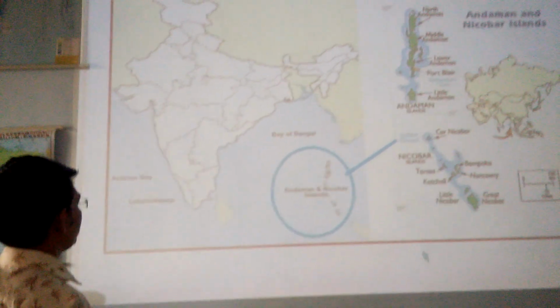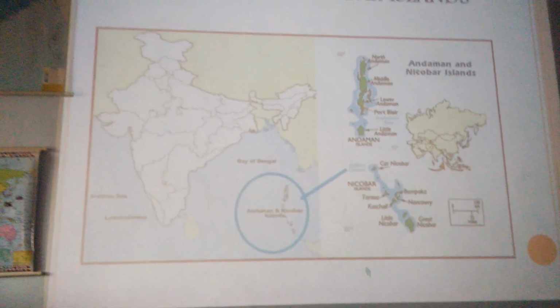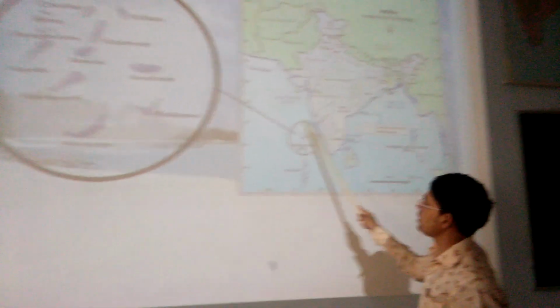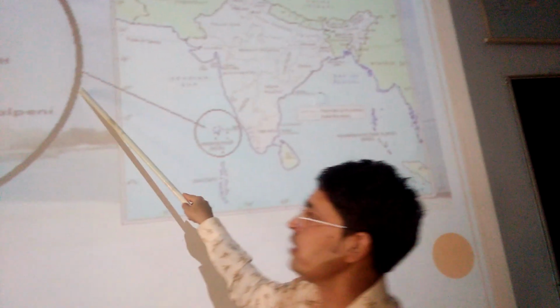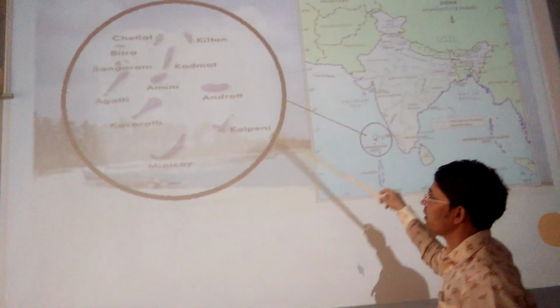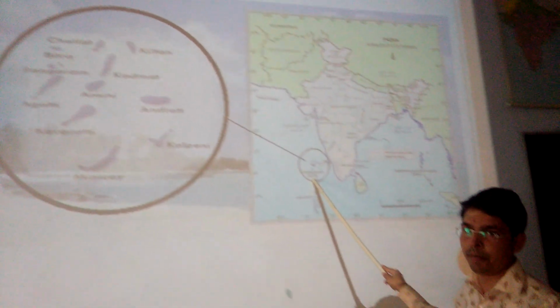Moving to the next, to see about the Lakshadweep. So this is the Lakshadweep Islands. Then we are talking about here, again this black circle focusing on this one, and in an expanded manner we are talking about these coral islands, which are also called the Lakshadweep Islands.